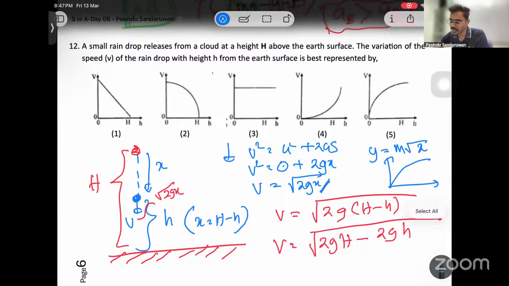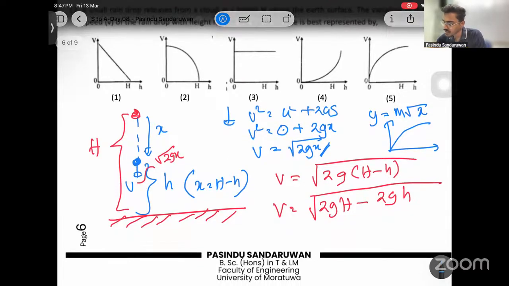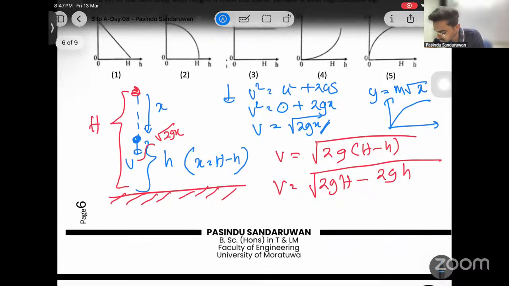Now, when the motion starts, capital H equals small h, so the distance from the ground is equal to capital H. What about V? Check it out. When small h becomes 0, go to the equation here, it says V equals root 2gH.